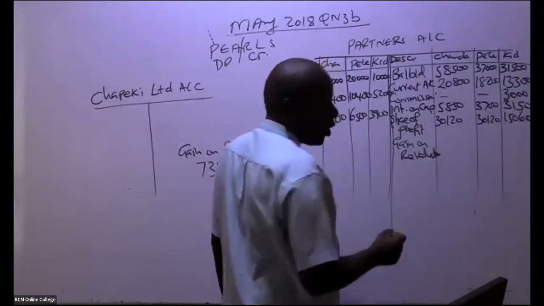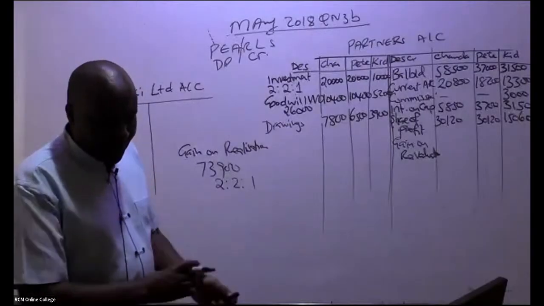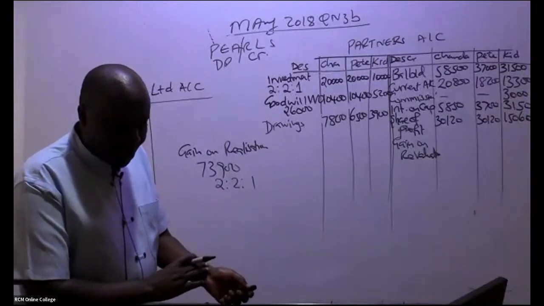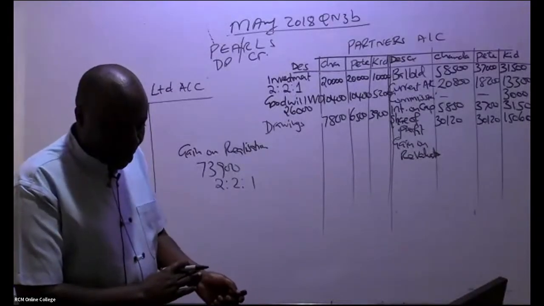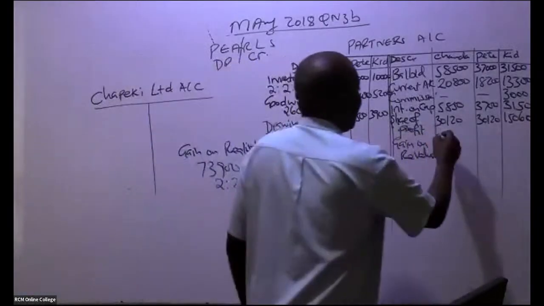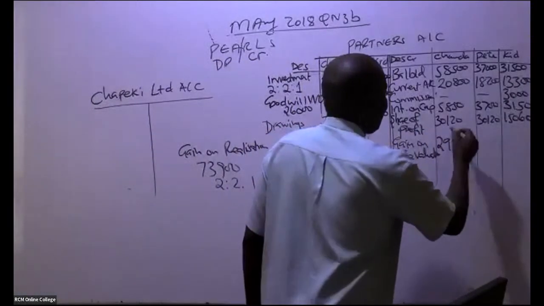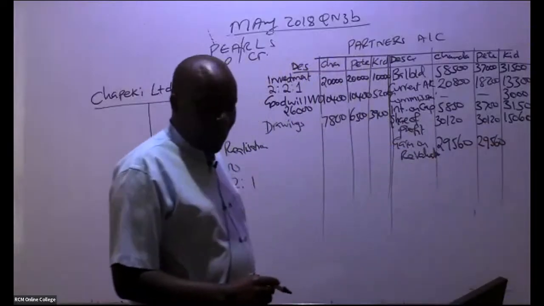How much do we have here? I'm told 29,560. Thank you, Nancy. And then we have lastly the smaller ones.